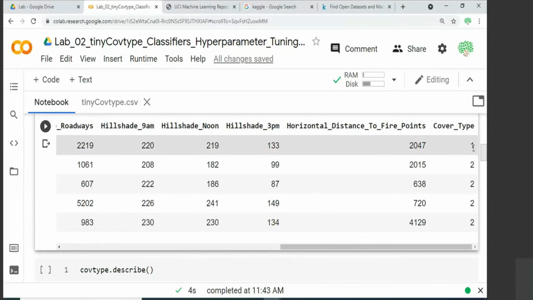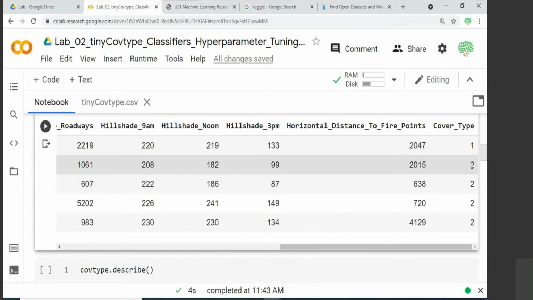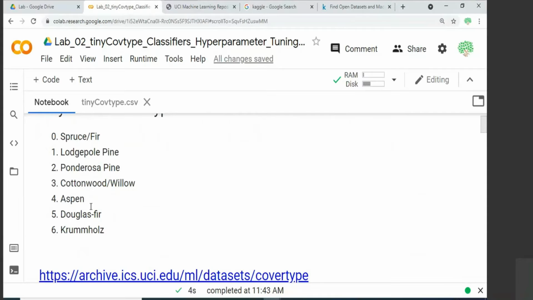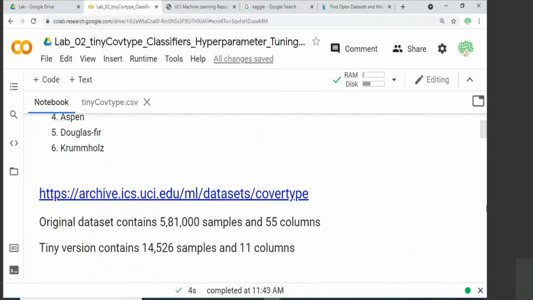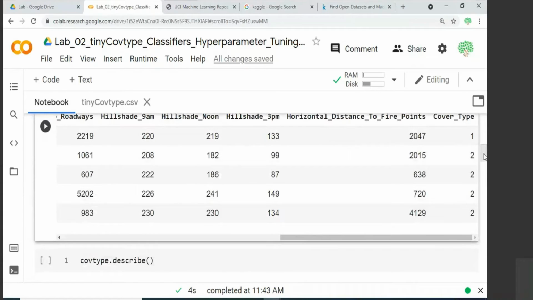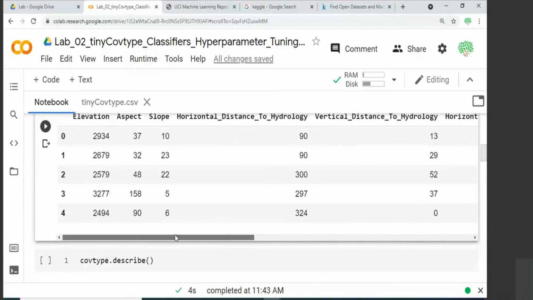So what is the type of the tree? It will only give you numbers, but you have to understand what those numbers correspond to from this particular list. Label starting with 0, but here the label is starting with 1, so we will do a slight modification there.